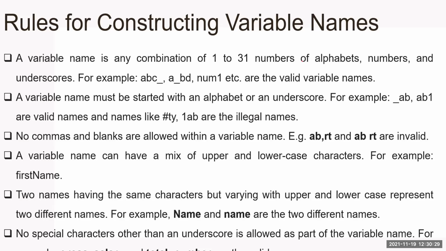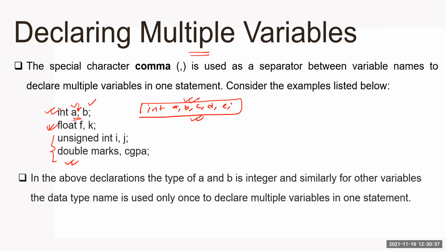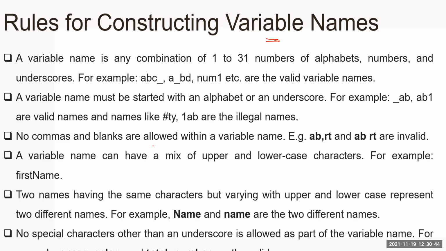Some rules we need to follow while constructing a variable name. Better to say, identifier name. The names that we are creating here, C, A, F, I, CGPA, marks, these are called identifier names. So keep some rules in mind while choosing a name. A variable name is any combination of 1 to 31 alphabets. This standard has been decided by the ANSI standard. Not more than 31 characters in a given name.